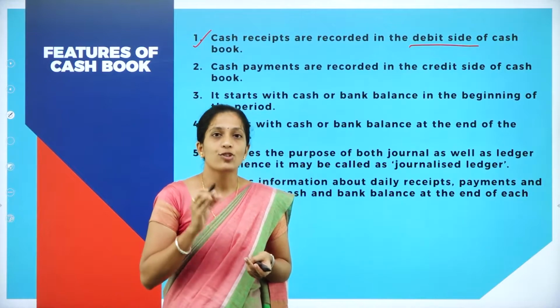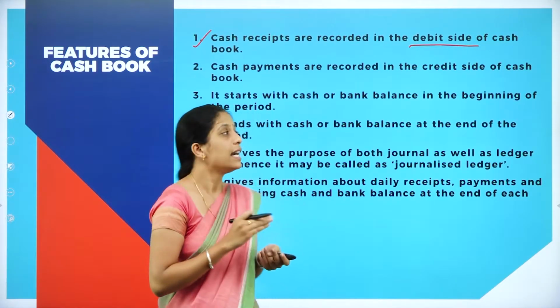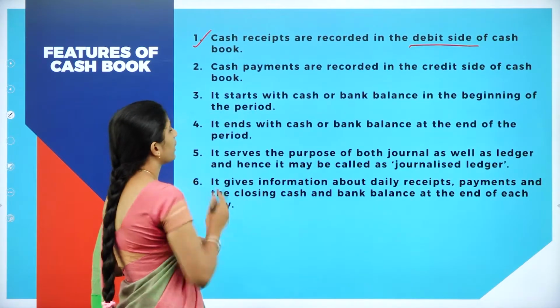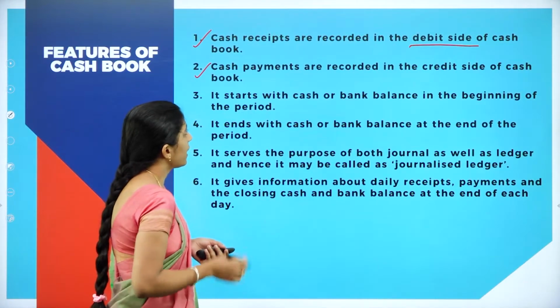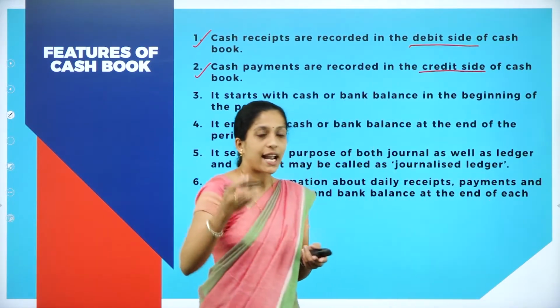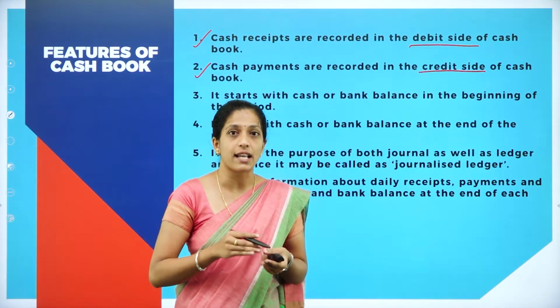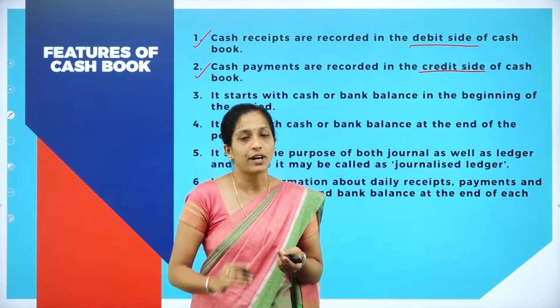That is known as cash receipts, and cash receipts are always recorded in the debit side of cash book. Now moving on to the second feature, cash payments are recorded in the credit side of cash book, whereas cash receipts are recorded in the debit side.